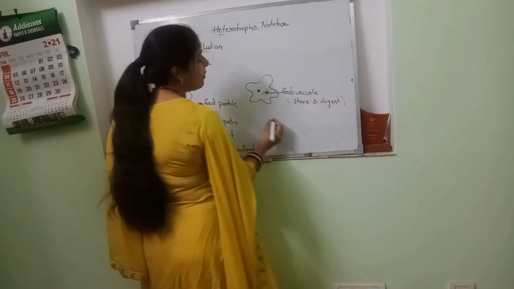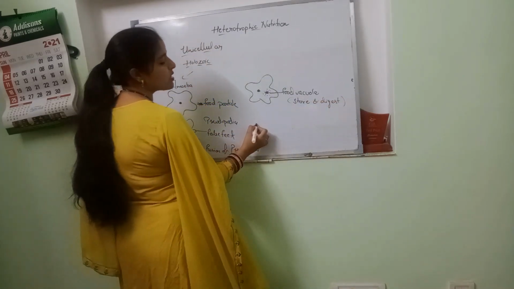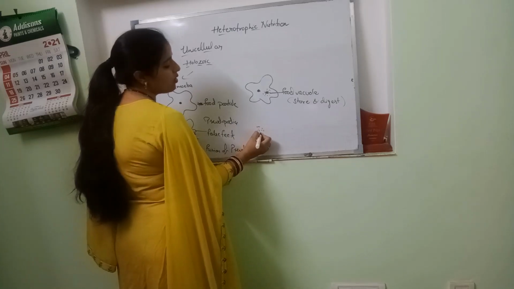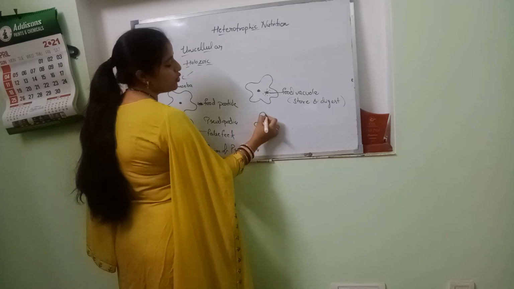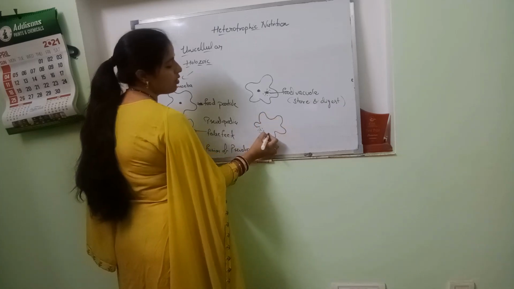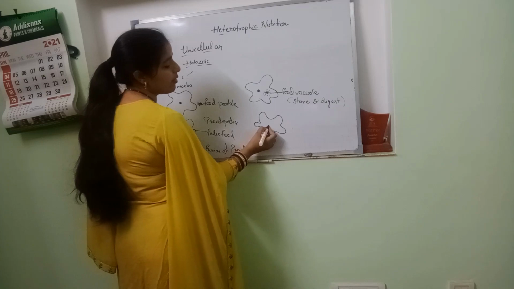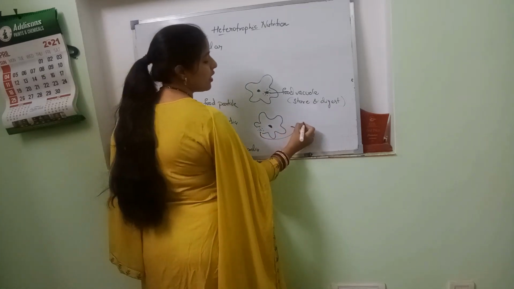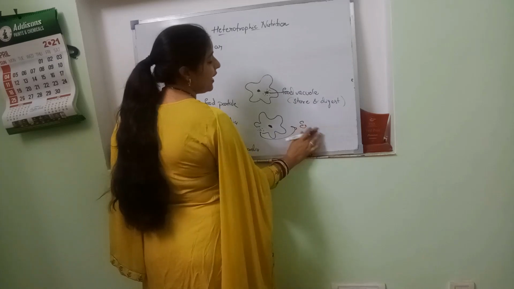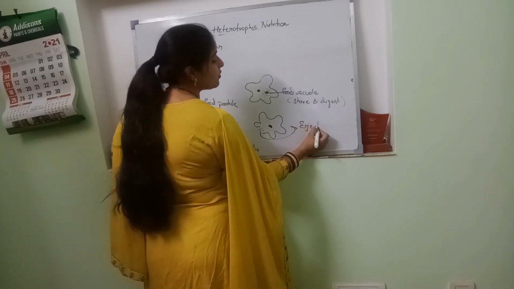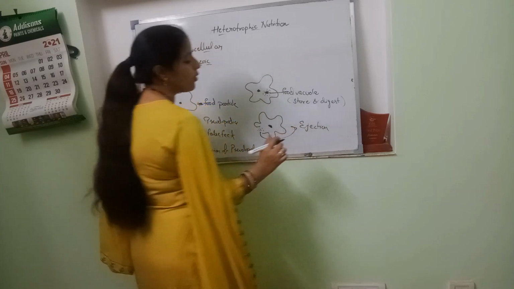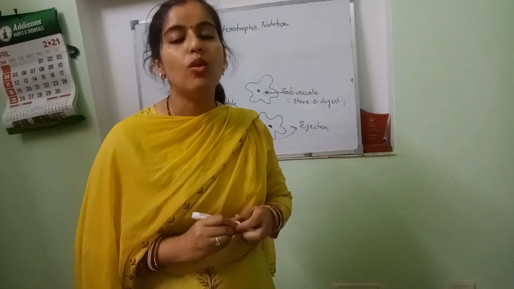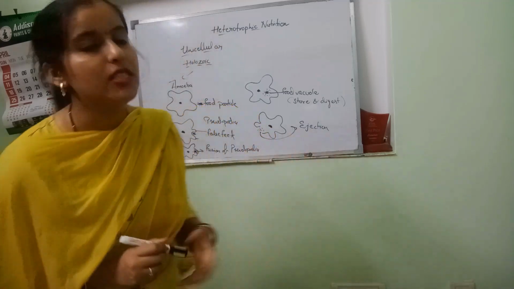After digestion, there will be waste material left that has to be excreted out. So again, it is going to form pseudopodia so that waste can be excreted out, and egestion of the waste takes place. Okay, egestion of the waste takes place. So that's how a unicellular organism like amoeba digests its food.